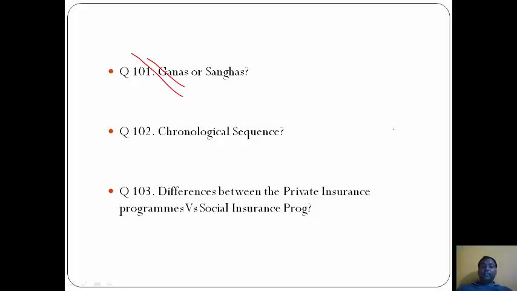Now question number 102, that is chronicle sequence. The first thing to happen is cotton boom in India, that is 2. Then comes civil war in America. Then comes decline in export of Indian cotton, 2, 3 and 1. So the answer here is B. Now difference between the private insurance program versus social insurance program. All the four are correct. That is, option here will be D.